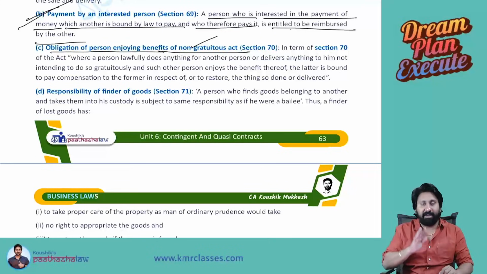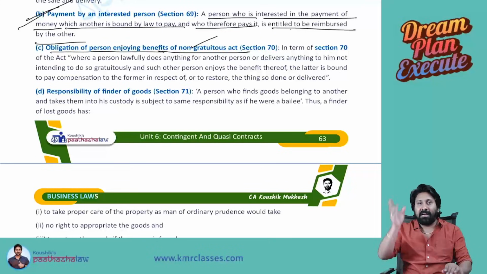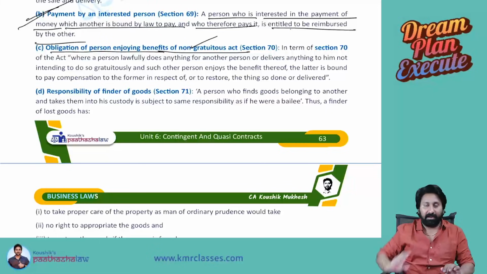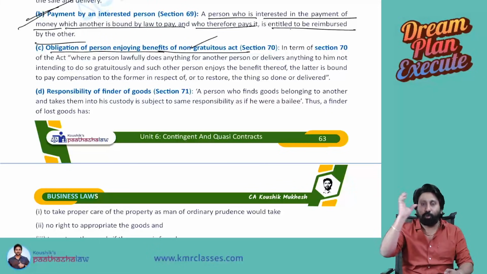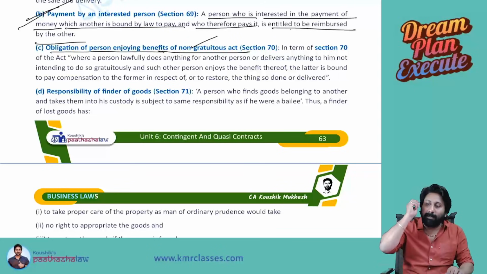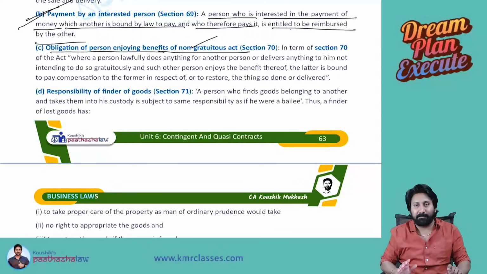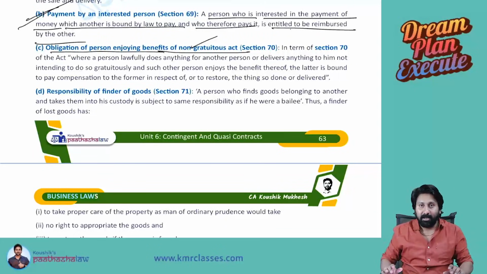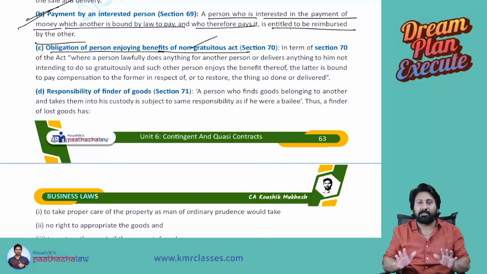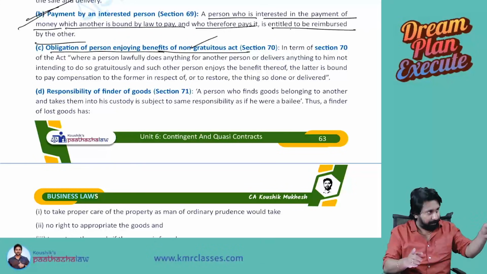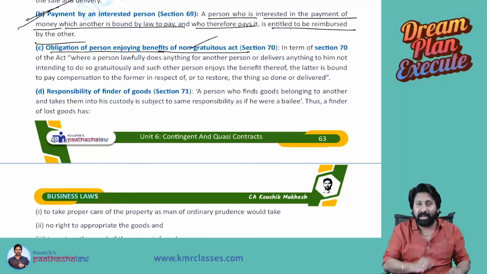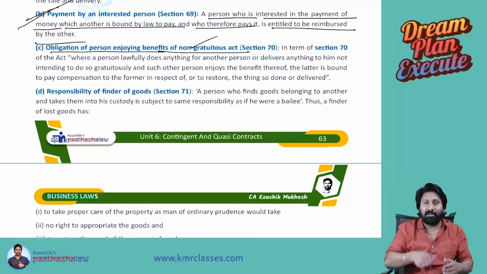Then one contest was held on TV. They said that whoever has this book, if you send a photo showing that you have this book, you will be paid 5,000 rupees prize money, because it's a unique book. You have taken it from the library. A bailment contract is created. It's a non-gratuitous bailment. Non-gratuitous means there is no love and affection here. You have to pay me money for the book that you have taken. So you send the photo and you get that 5,000.